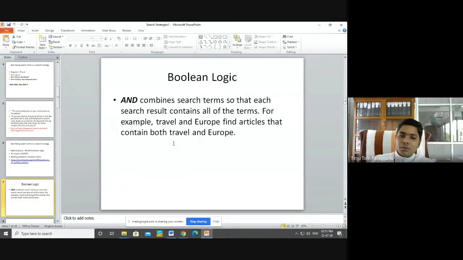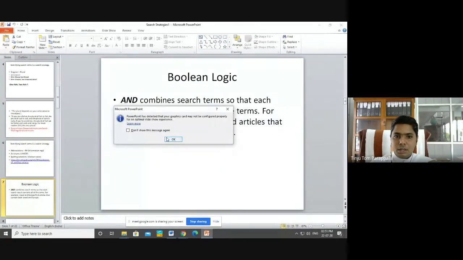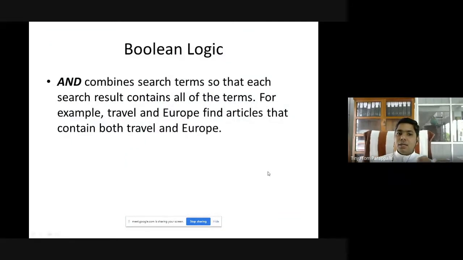What is the purpose of inserting AND between the key terms? AND combines search terms so that each search result contains all of the terms. For example, you want to know about how to travel in Europe. So what are the key terms? How to travel in Europe, or the importance of traveling in Europe, or the guide to travel in Europe. Key terms are travel and Europe.